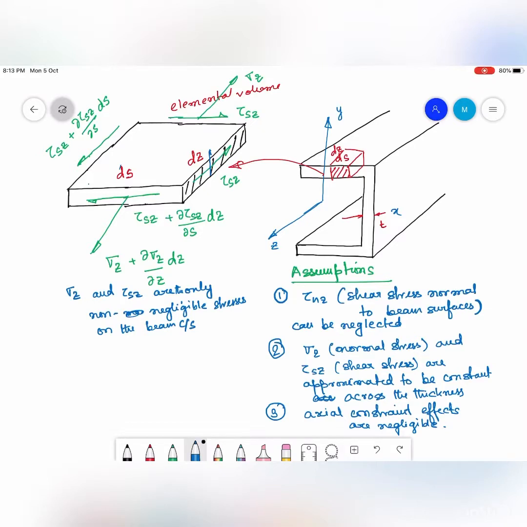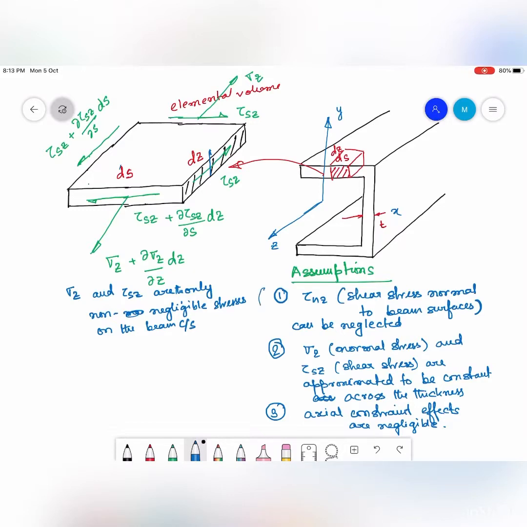Axial constraint is that the out of plane deformation of the beam, that is the deformation in z direction, is constrained. The theory that we will be developing to find the shear stress tau sz is based on the assumption that the out of plane or axial deformation of the beam, that is the deformation in z direction, is unconstrained. So there is no axial constraint, so the effect of axial constraint is neglected or considered to be zero.